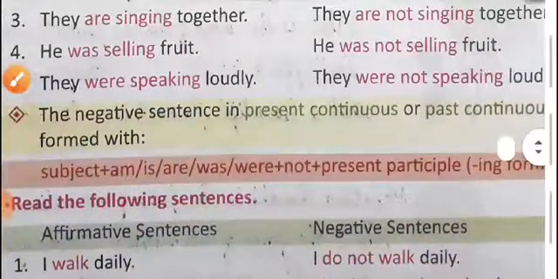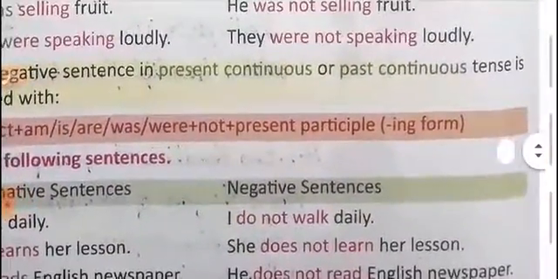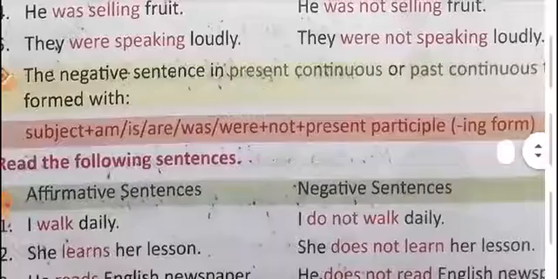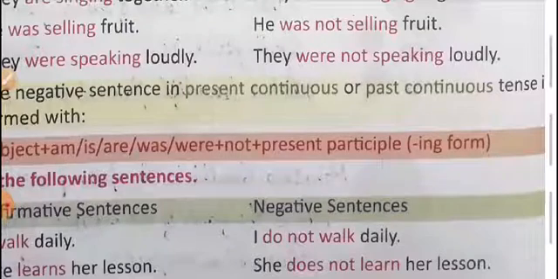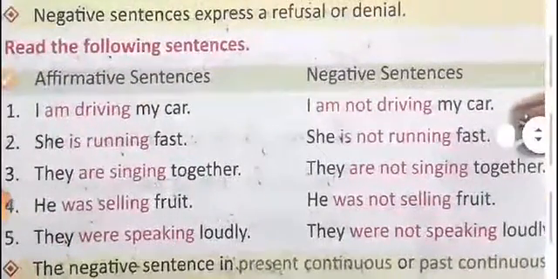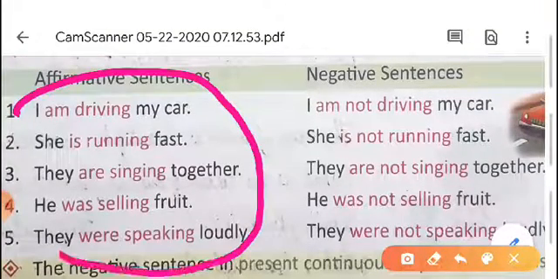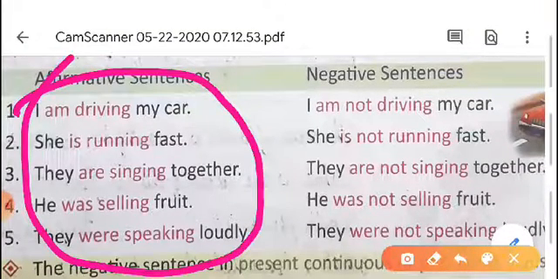The negative sentence in present continuous or past continuous tense is formed with subject plus am, is, are, was or were plus not plus the present participle form, that means the ing form. Here you just listen to me. These sentences are given in continuous tense. Am driving, it is present continuous. Is running, that is also present continuous. Are singing, present continuous tense. Was selling, it is past continuous tense. Were speaking, that is past continuous tense.